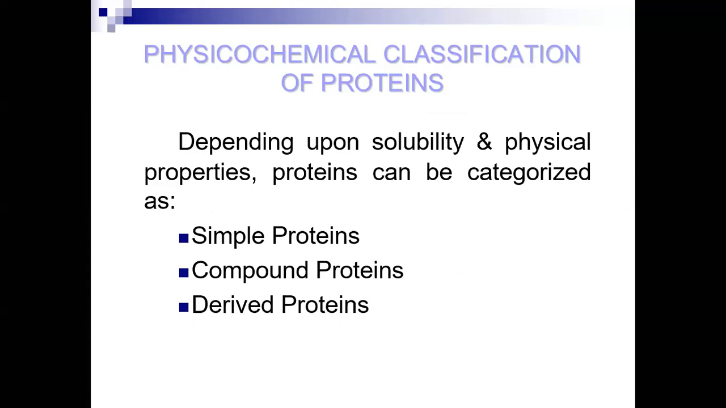Simple proteins are those which are present in nature as such. In compound proteins, some prosthetic group is attached, and accordingly these are classified. Derived proteins are obtained from the hydrolysis of simple proteins. So the three groups depend upon the solubility and physical properties of the proteins.